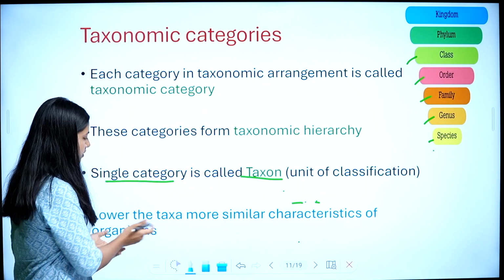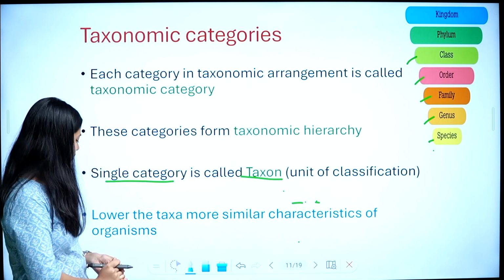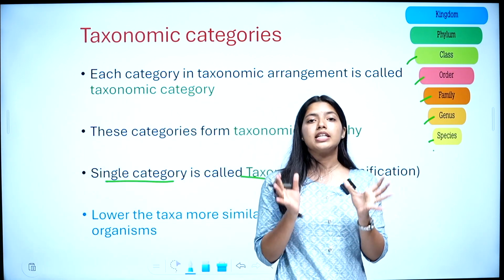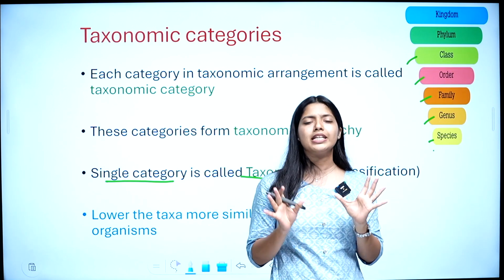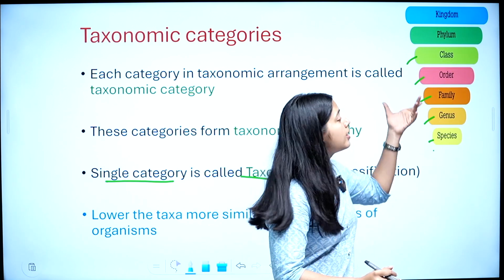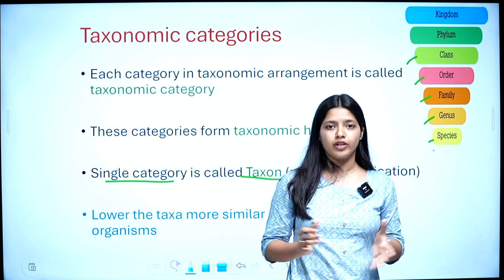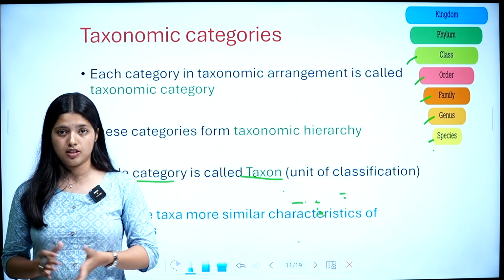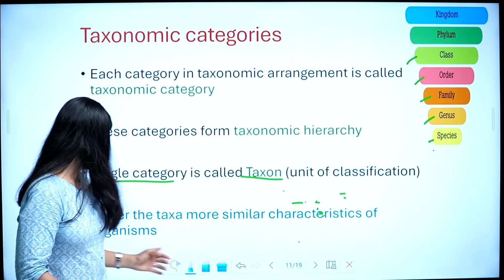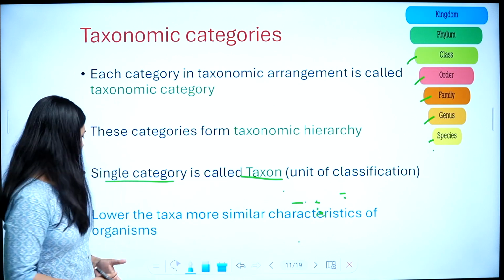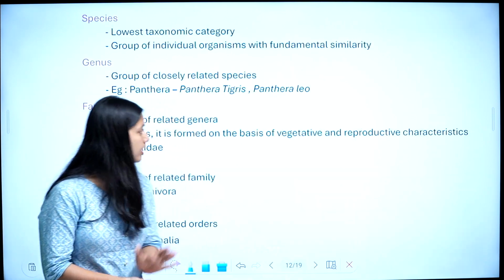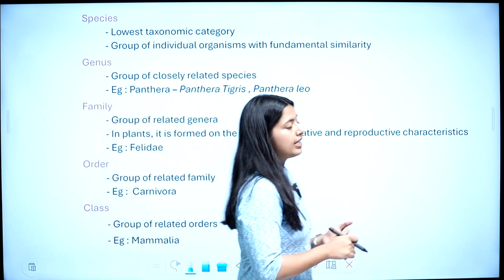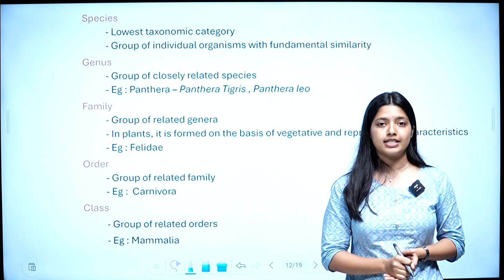Lower the taxa, more similar the characteristics of organisms. At the species level, the organisms will be fundamentally similar. In kingdom, the organisms will be very different from each other, with a lot of differences between them. So lower the taxa, more similar the characteristics of organisms. Now we will discuss each of the taxonomic categories in detail.